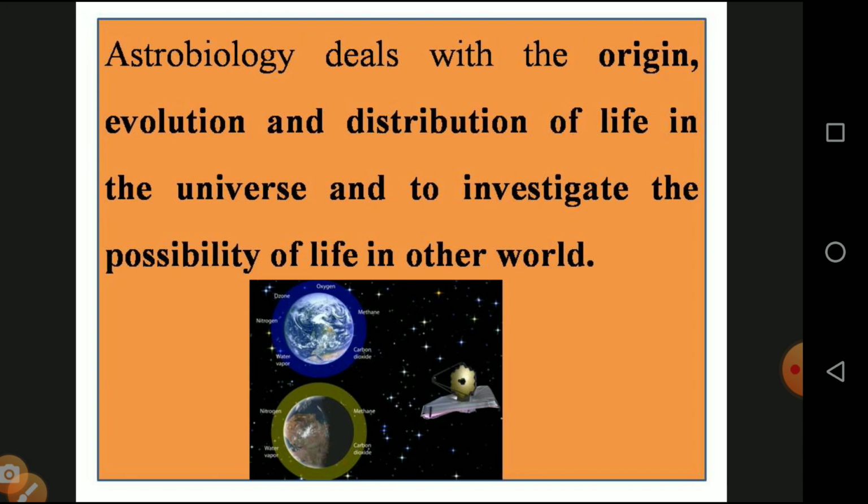Astrobiology deals with the origin, evolution and distribution of life in the universe, and investigates the possibilities of life on other worlds. This is the extraterrestrial image, which we can compare with the Earth, which has all these components. At the same time, Mars and other places do not have all the components.